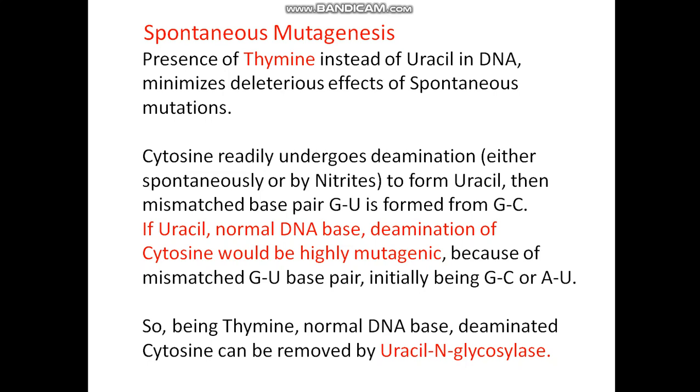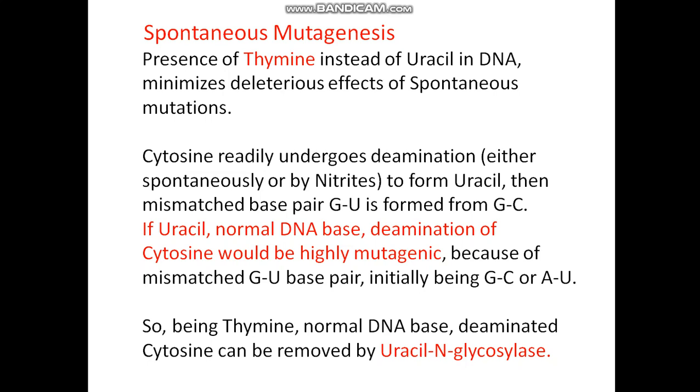Spontaneous mutagenesis. Here the presence of thymine instead of uracil in DNA minimizes the deleterious effects of spontaneous mutation. What happens? Cytosine readily undergoes deamination and is converted to uracil.